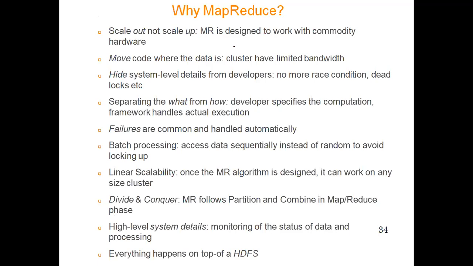Move code to where the data is, since clusters have limited bandwidth. Hide system-level details from developers. No more race conditions will occur and deadlocks will be avoided in such cases. We separate what and how: the developer specifies the computation, and the framework handles the actual execution. Failures are common and handled automatically in such cases. We can perform batch processing.